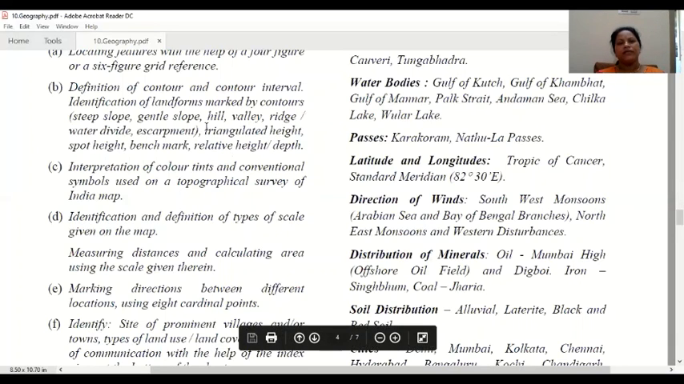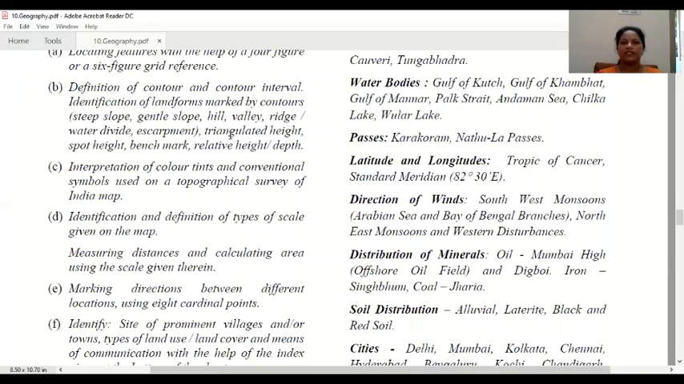So you know that this is another important feature of a topographical map. That means the contour lines. Contour lines represent different land features. You can see here for steep slope, gentle slope, hill, valley, for each and every land feature on a topographic map, you will get contour lines, and their different shapes matter.